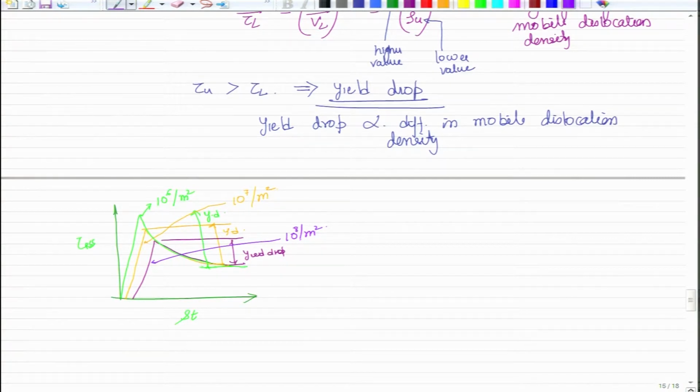So, what do we see? As you keep increasing the mobile dislocation density, the yield drop reduces. We have already said that the yield drop is proportional to the difference in the mobile dislocation density. Here the initial and the final mobile dislocation density will be smaller, so you do not see as much yield drop. As you keep increasing, the drop is increasing. Here you have an even larger difference. It starts with 10 to the power 6 and probably here you have something like 10 to the power 10. So, this is a much larger difference, and therefore this will be a larger yield drop that you observe.